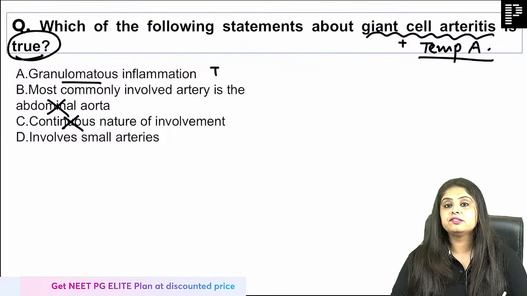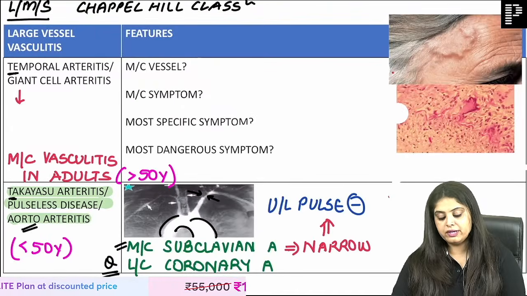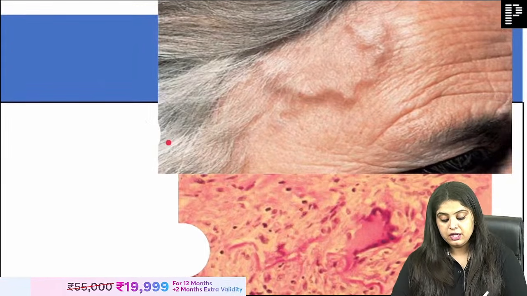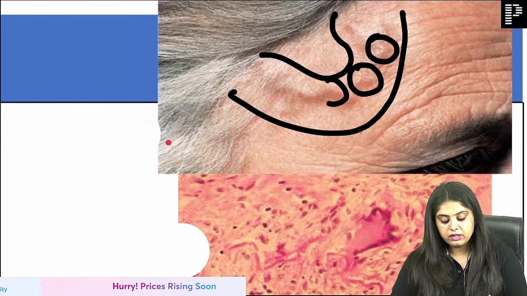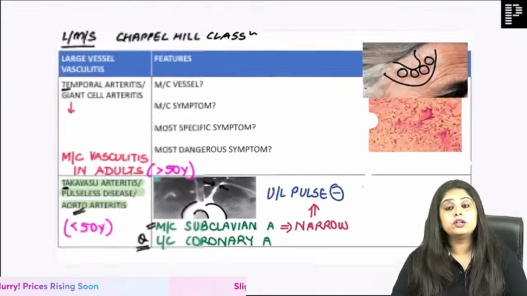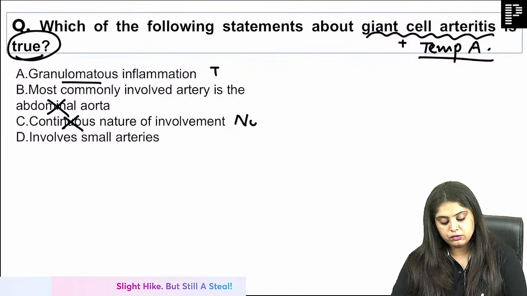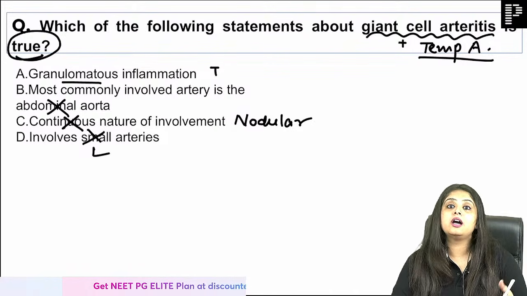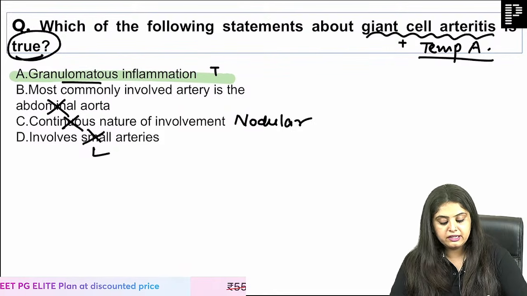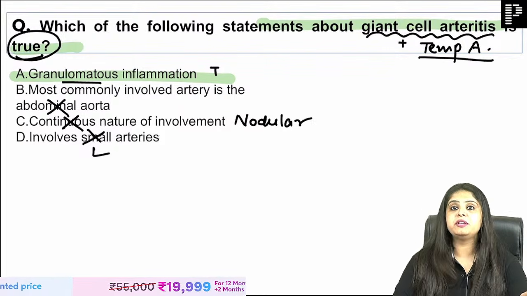Is there continuous nature of involvement? No, because when you look at this photo and this female over here, you will notice that the temporal artery is having nodules. It is not a continuous involvement, it's a nodular involvement, not continuous, nodular. And does it involve small vessels? Ma'am, again and again you're saying it's large vessel vasculitis. Only correct statement. This question is from the previous LRR.